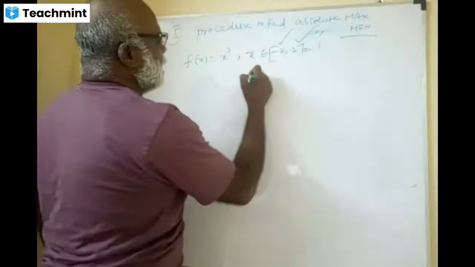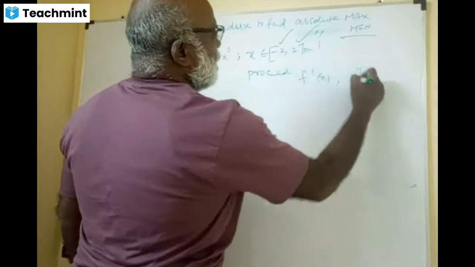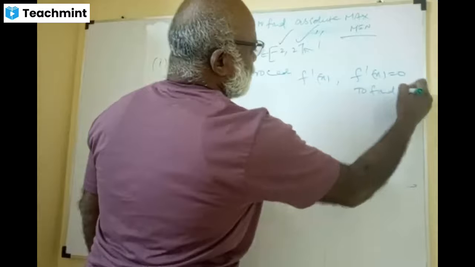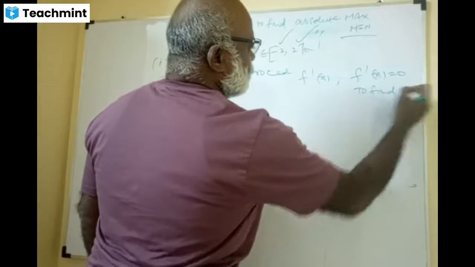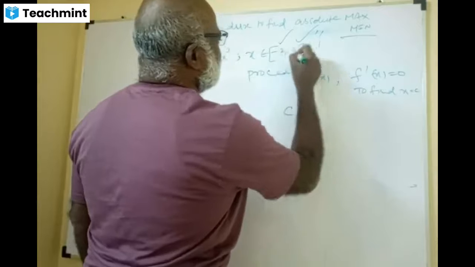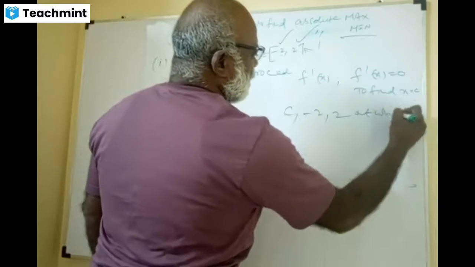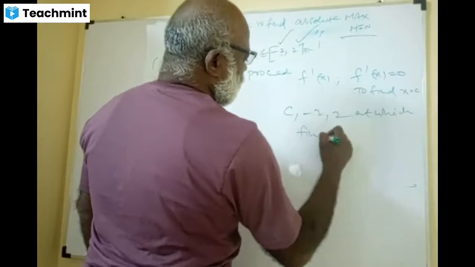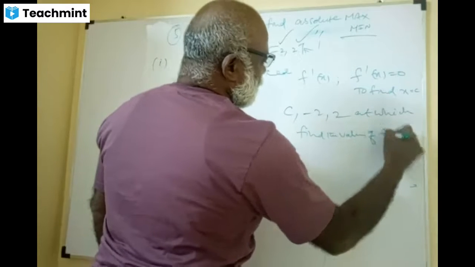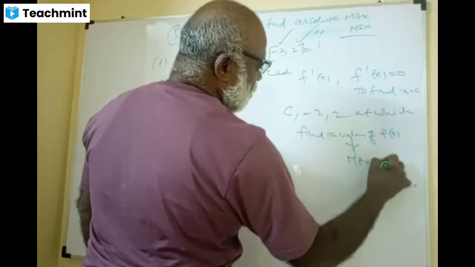Clear? See, I'll tell you the procedure once again. Find f dash x, equate f dash x to 0 to find the x values, say x equal to c. Now take c and the interval -2 and 2, and find the values of f of x at these. From these values you can decide the max and min.